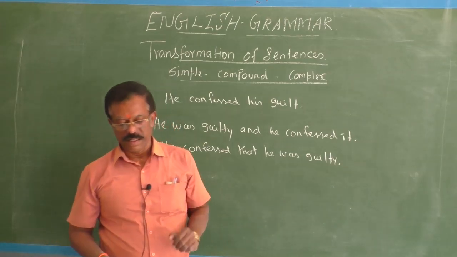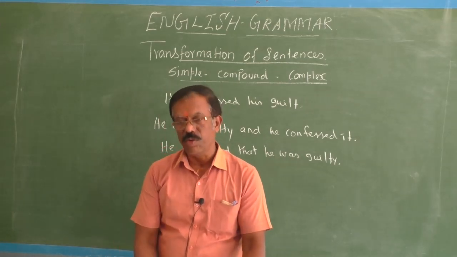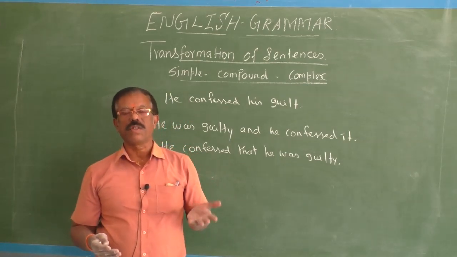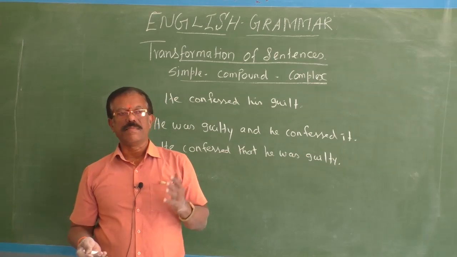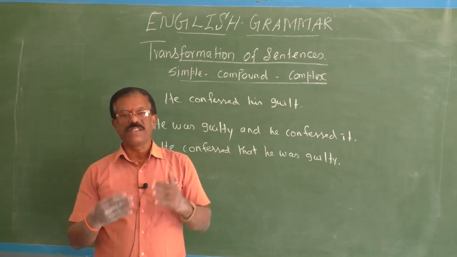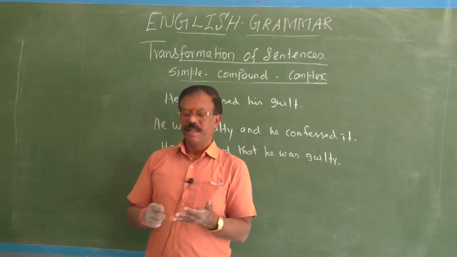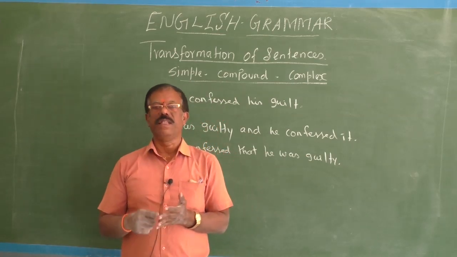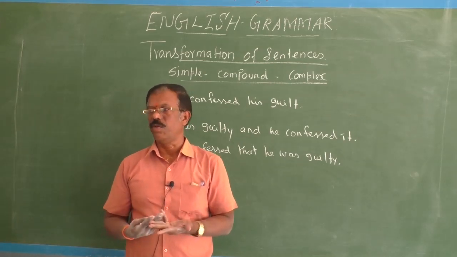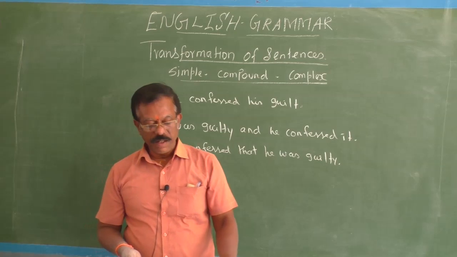Okay, children, I hope that in today's video class I discussed with you good examples for the transformation of simple sentences into compound and complex sentences. A simple sentence may begin with phrases or without phrases. I enlisted all the phrases and I have given you examples for all of them: being, in spite of, in the event of, on account of, because of, due to, owing to, despite, in case of, and after.